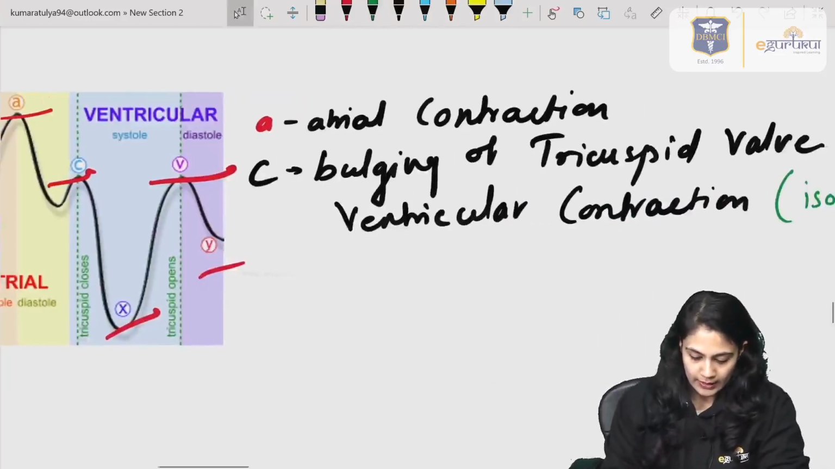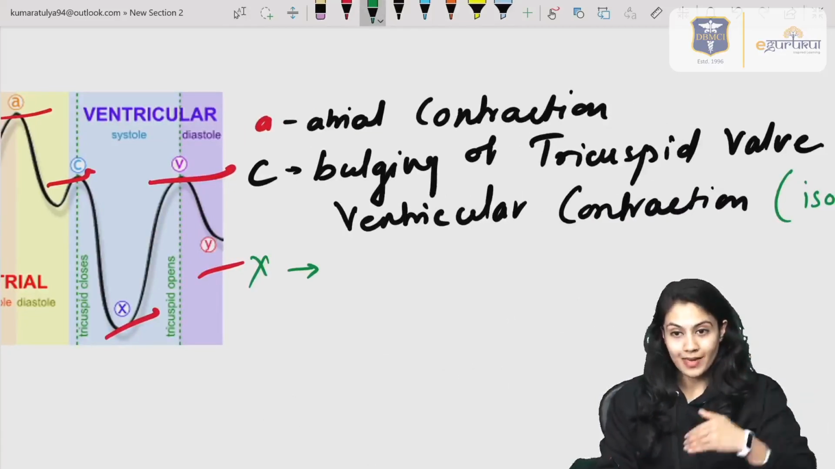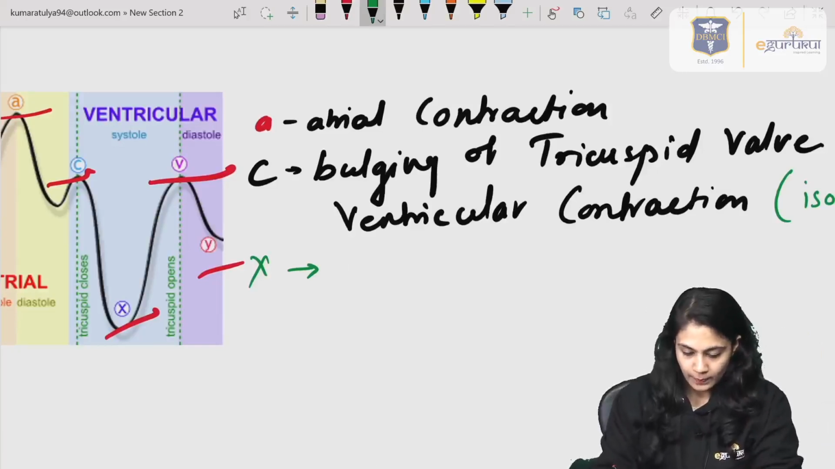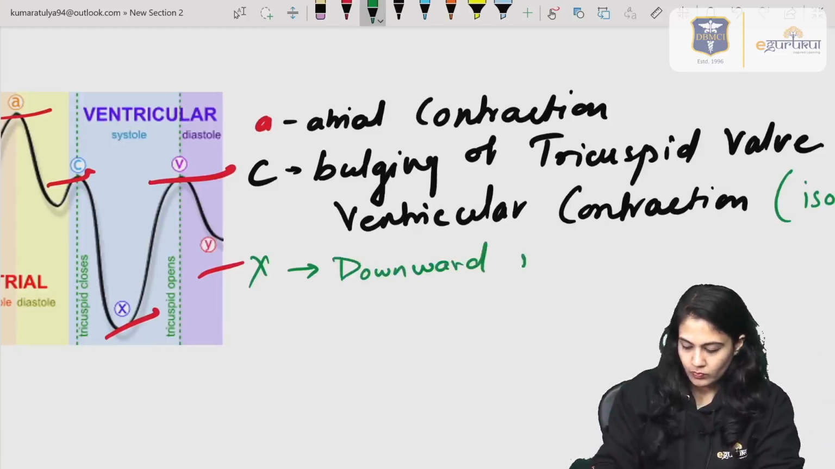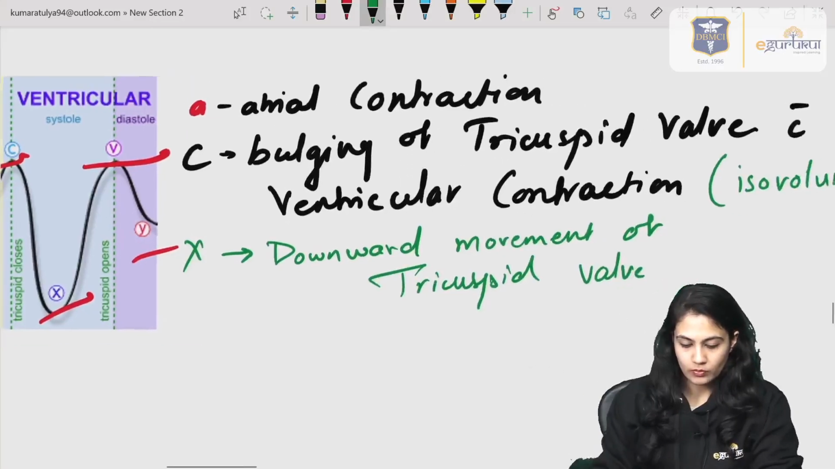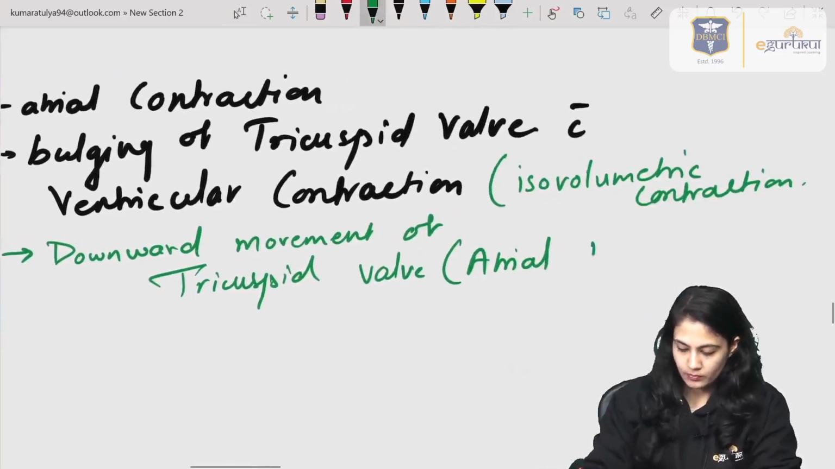Moving on to the next descent, rather X descent, because it is coming down, so it is known as X descent. So descent, downward movement of the tricuspid valve. Downward movement of the tricuspid valve, which is due to atrial relaxation.